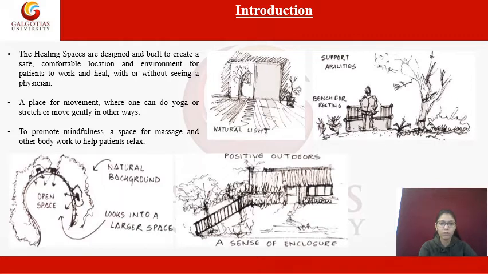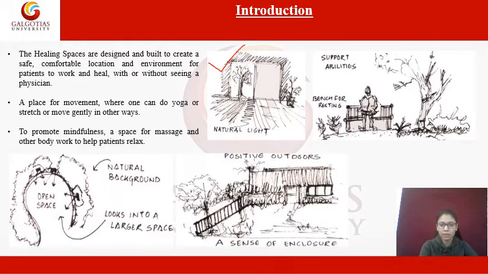So if we see these images, this is one of the objectives of designing healing gardens: natural light. Natural light means getting natural light within the building.